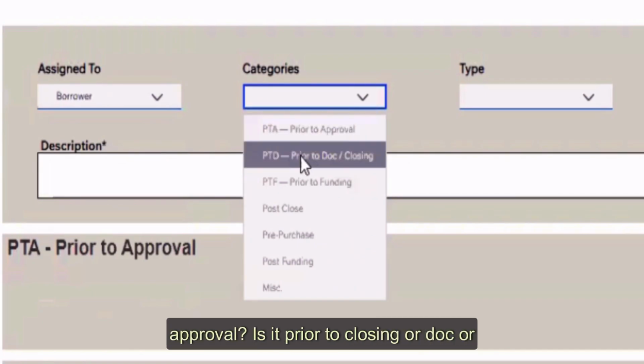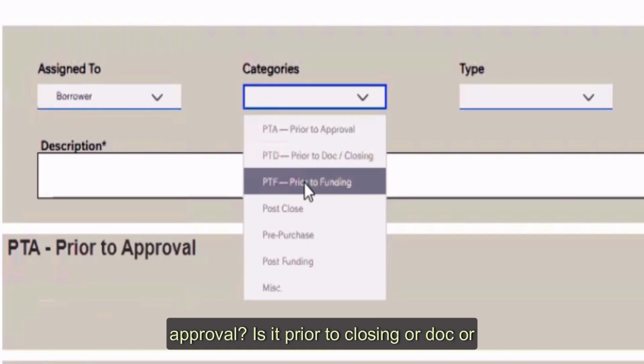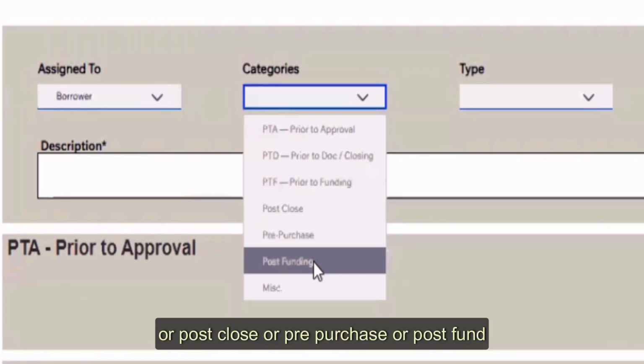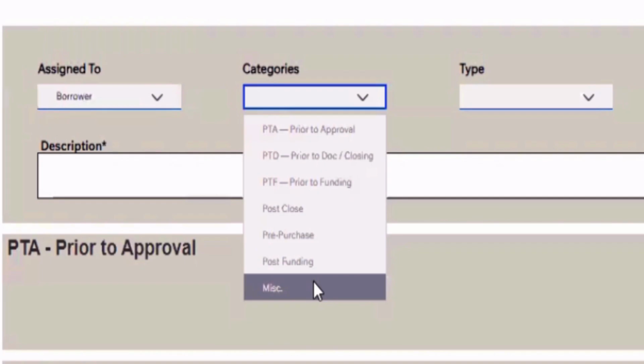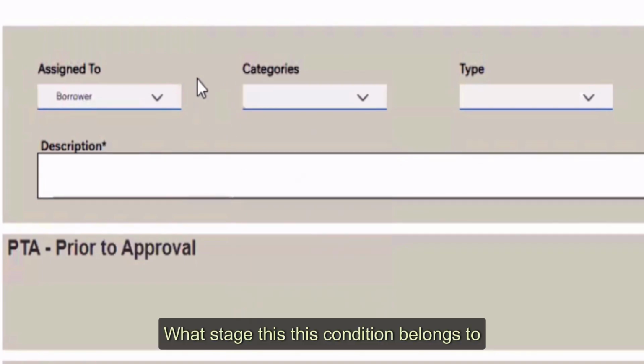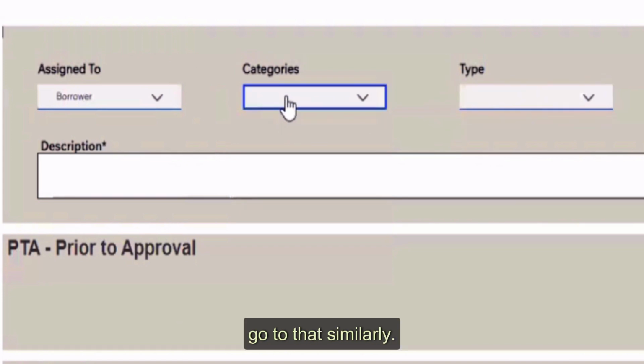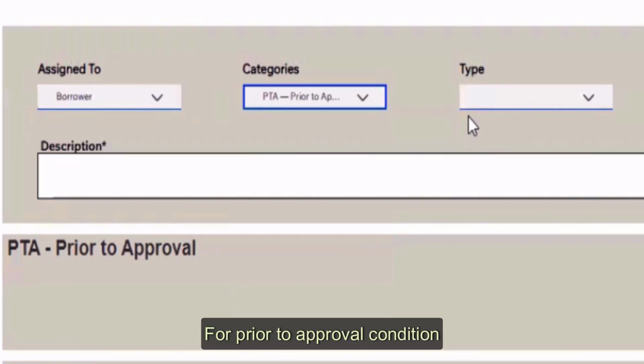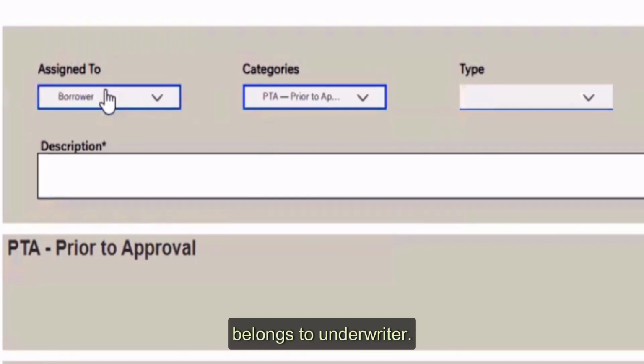Is it prior to approval, prior to closing or doc, prior to fund, post close, pre-purchase, post fund, or miscellaneous? What stage does this condition belong to, where it needs to be fulfilled? So it will go to that. Similarly, let's say it's a prior to approval condition. All prior to approval conditions belong to underwriter.